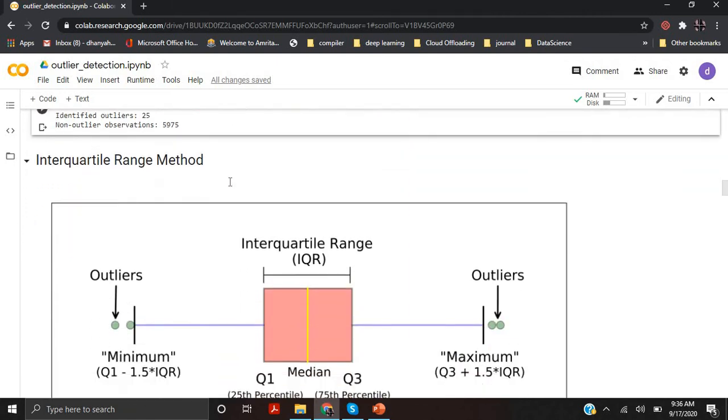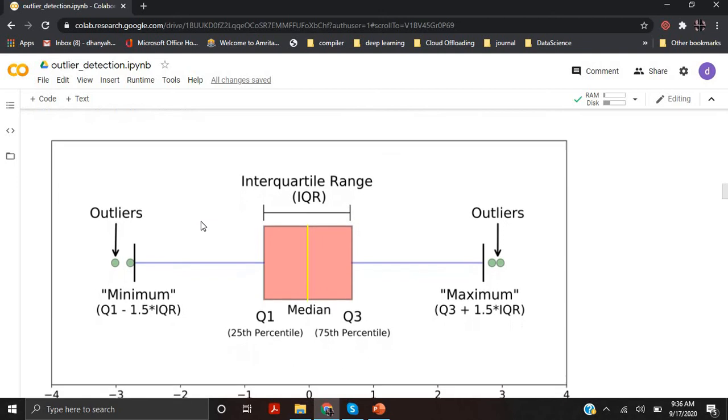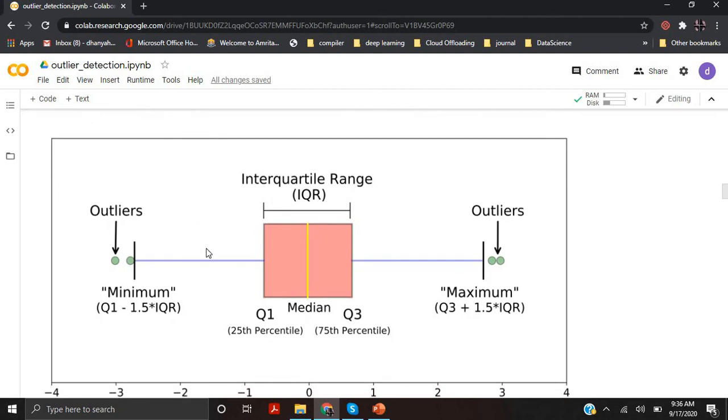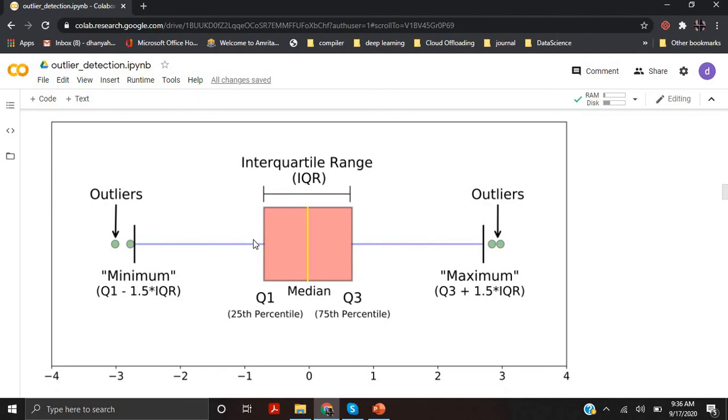The next method is called the interquartile range method. This is a box plot diagram, a very popular box plot diagram, where the box represents the 25th percentile, median and the 75th percentile, and the interquartile range can be calculated using Q3 minus Q1. That is the interquartile range.